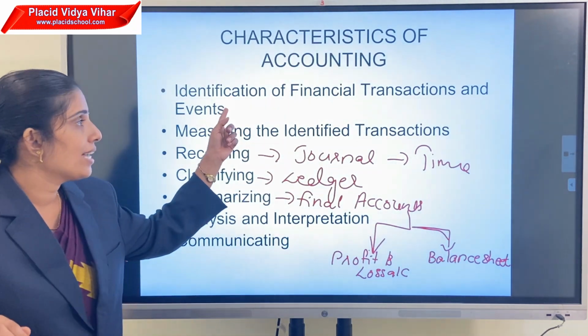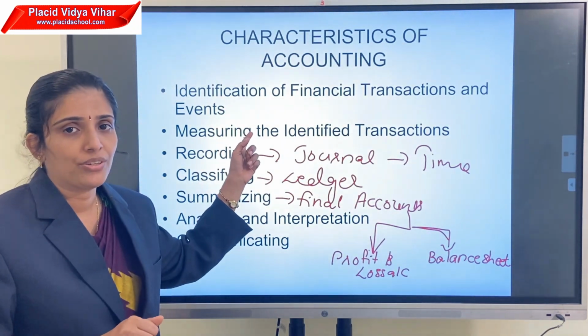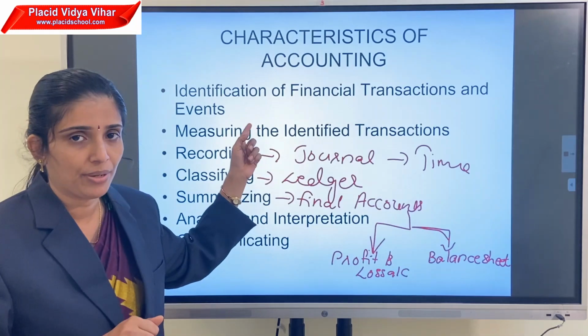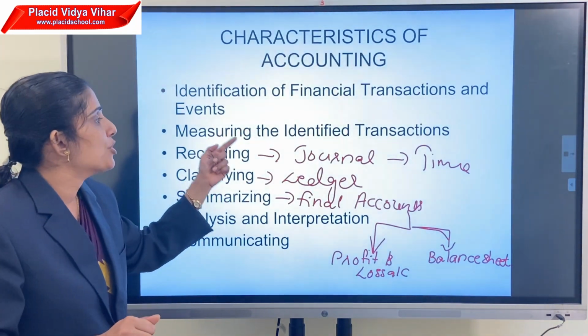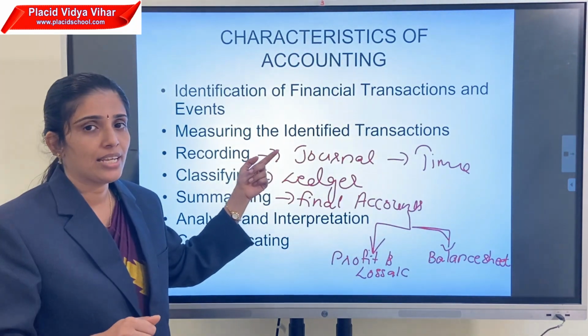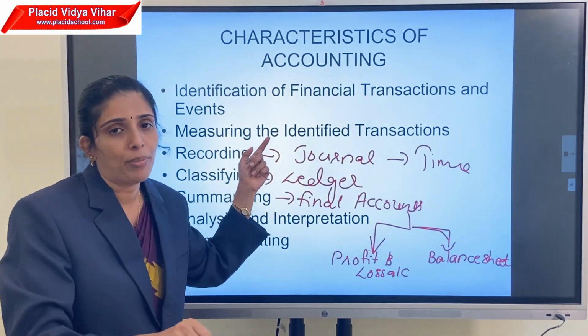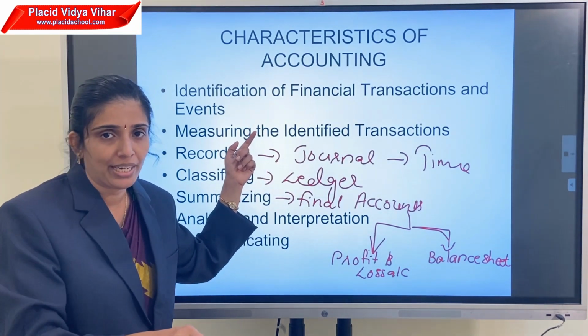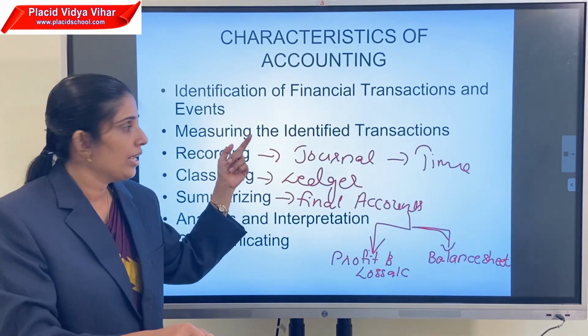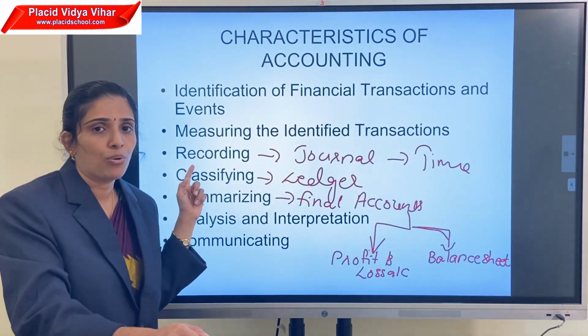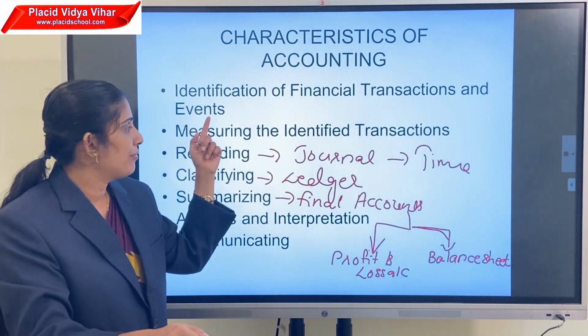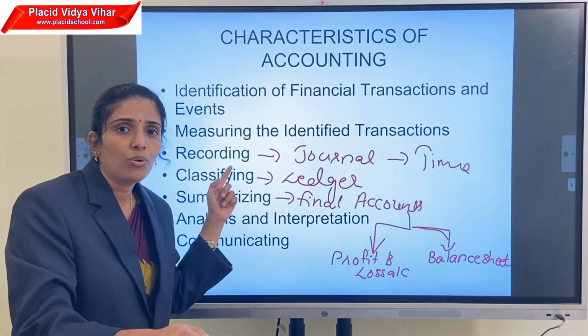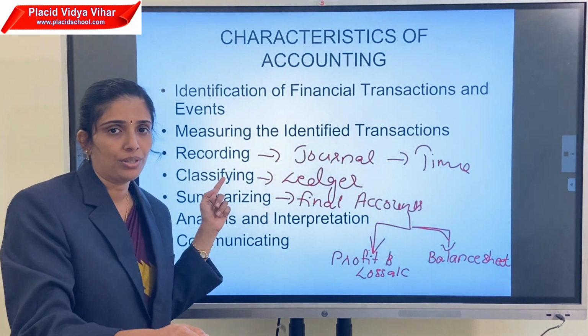The first one is identifying the financial transaction in terms of money. And the second one is measuring the identified transaction. That means measuring it in a common term, that is in the form of money term, that is the currency. Then the third one is recording. After the identification and measuring, we record the transactions into books of account.